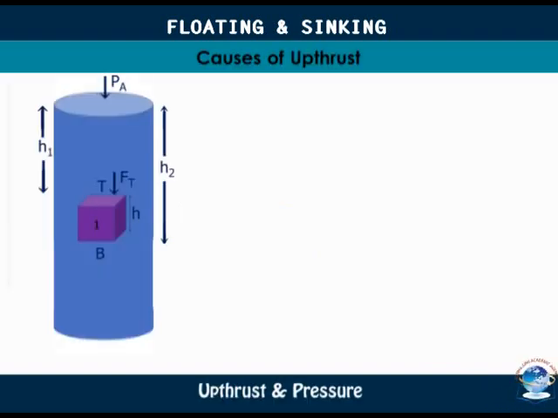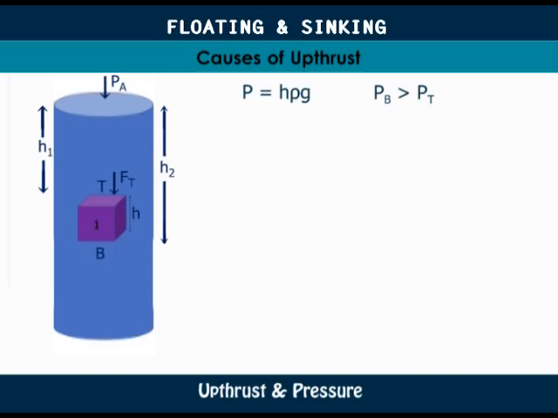Now, consider a rectangular block of uniform cross-sectional area A, totally immersed in a liquid of density rho. We know that pressure in liquids is given by h rho g. Let us consider the pressure on the block at two different points. At the top, that is PT, and at the bottom, that is PB. Pressure increases with depth, and therefore PB is greater than PT. In addition to PT and PB, there is also atmospheric pressure, PA, acting on the liquid surface.